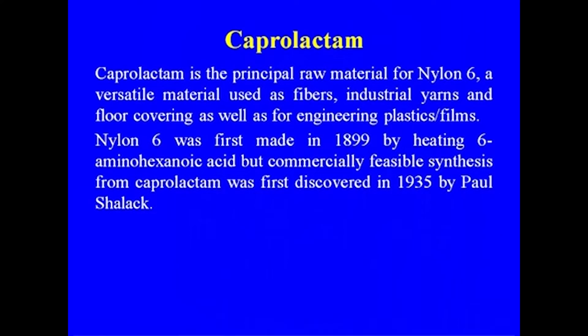Now let us come to caprolactam. Caprolactam is the principal raw material for nylon 6, which I told you is a versatile material used as fiber, industrial yarns and flooring covering, and as engineering plastic. The vinyl flooring also uses this nylon. Nylon 6 was first made in 1899 by heating 6 amino hexanoic acid, but a commercially feasible synthesis for caprolactam was first discovered in 1935 by Paul Schlack.